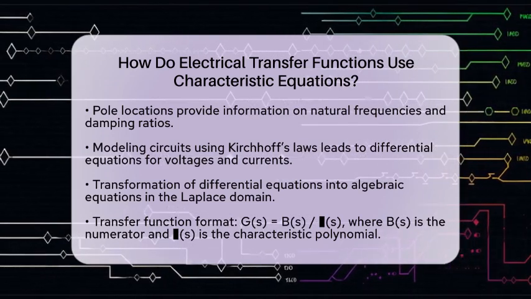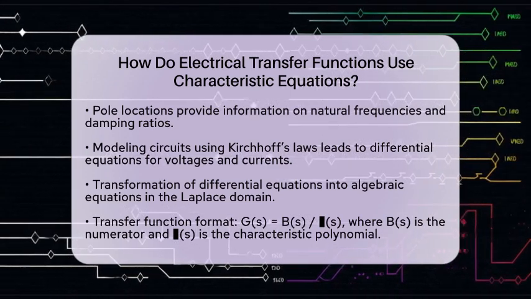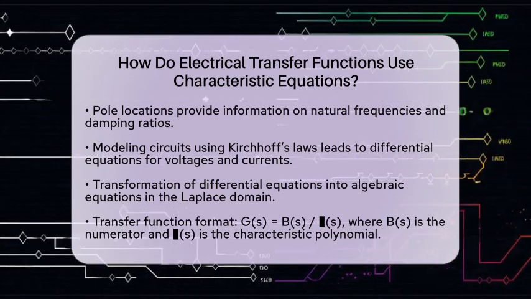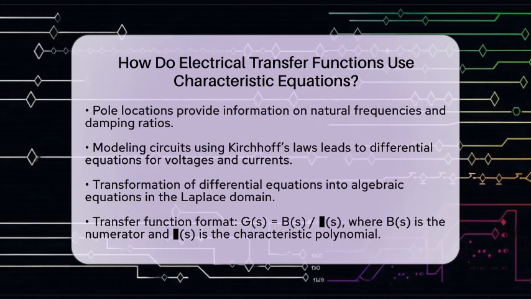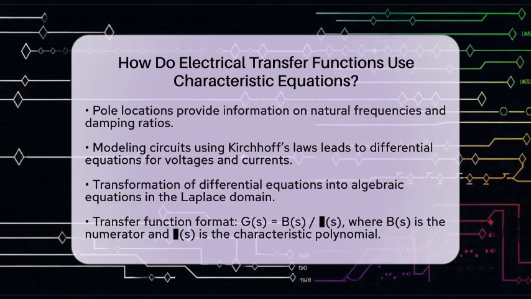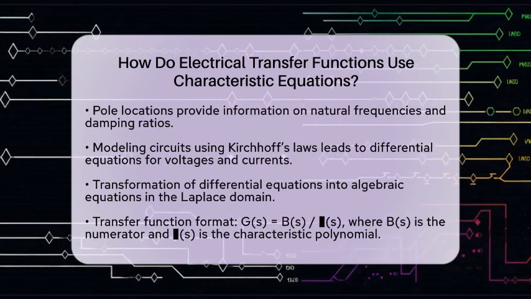This results in the transfer function, which is often written as G(s) equals B(s) divided by Δ(s). Here, B(s) is the numerator polynomial, and Δ(s) is the characteristic polynomial. By solving the characteristic equation Δ(s) equals 0, engineers can find the poles that reveal the system's dynamic